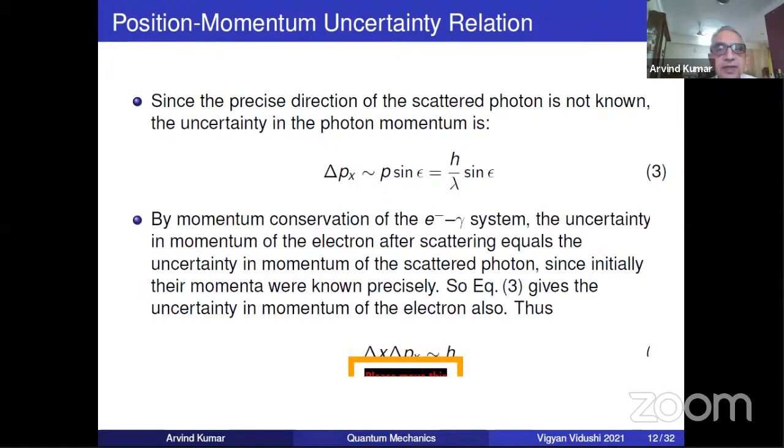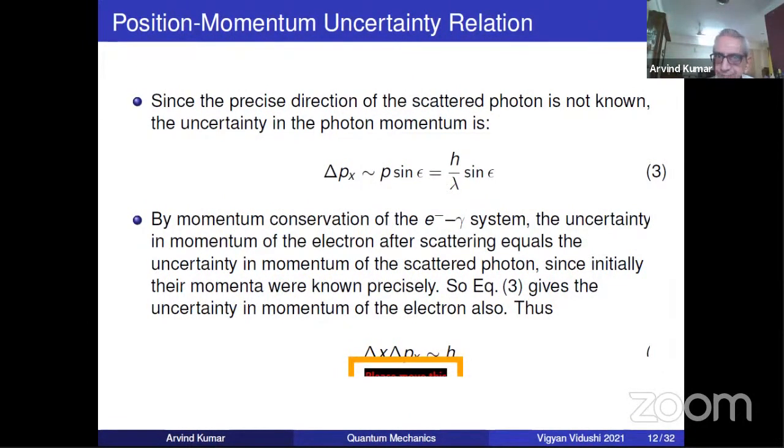Now the point is this is the scattered photon, so we have to add another argument. By momentum conservation of this system, the electron plus gamma system, the uncertainty in momentum of the electron after scattering is equal to the uncertain momentum of the scattered photon, because initially everything was precise, and momentum conservation has to hold good.